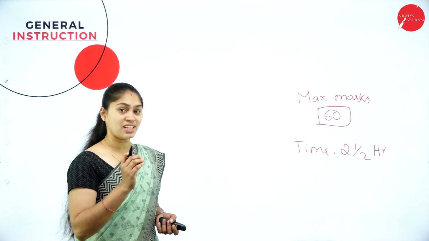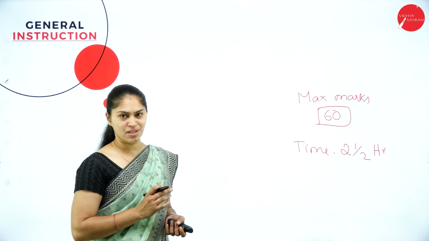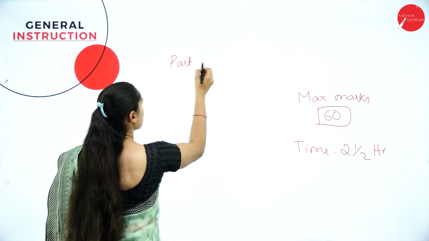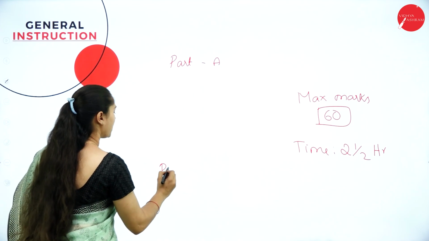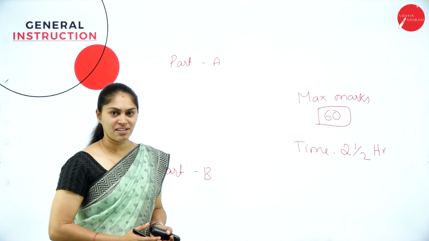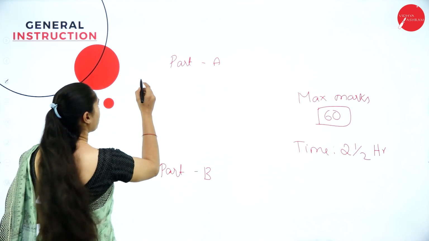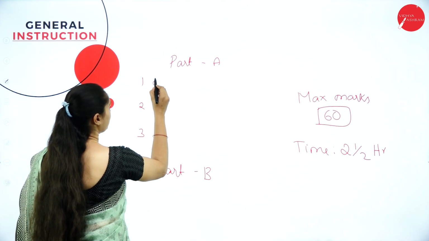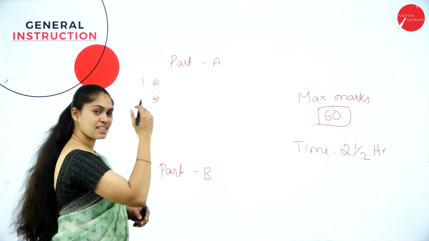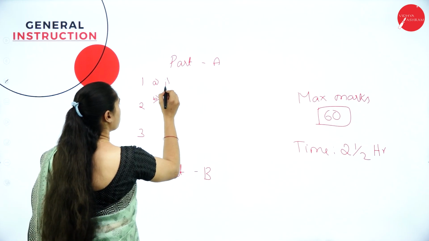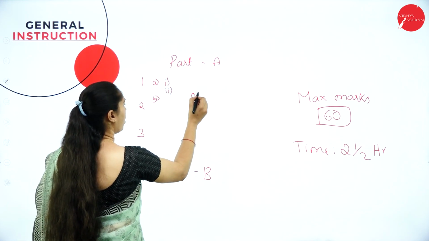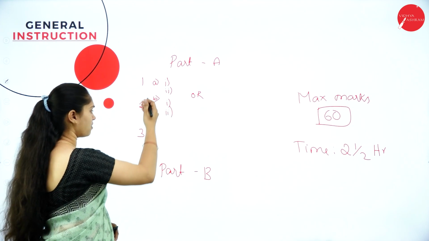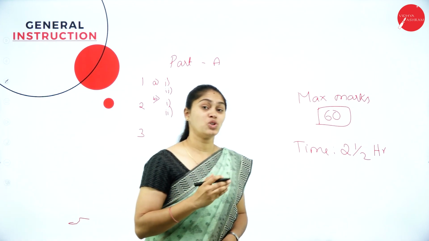As you all know, totally you are going to get only 4 questions from this question paper, and it consists of 2 parts. One is part A, and we have part B here. In part A you are going to get 3 questions. In question 1 itself, you will be having 2 options, A and B. In A, you have 1 and 2 sub-questions, or else you can write 1 and 2 sub-questions from B. Same way we're going to apply for question number 2 and 3.